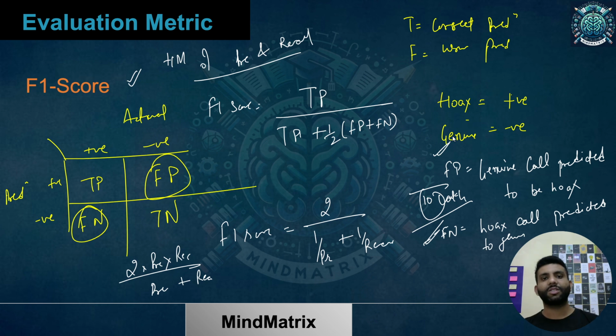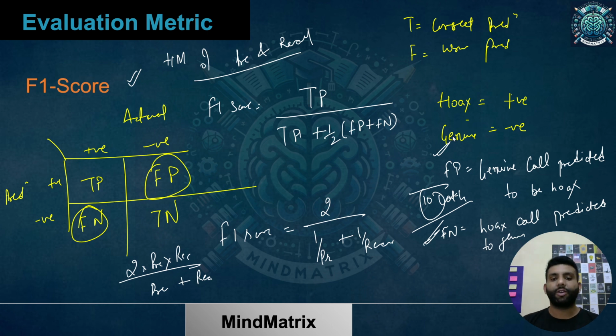Even if one is not giving me a good result, basically if my precision is low and recall is high, in that case I must not be getting a good F1 score. Or if my recall is less and precision is high, I must not be getting a good F1 score. In both cases I must be getting a lower F1 score. When should I be getting a good F1 score? When both of them are performing well, precision as well as recall.